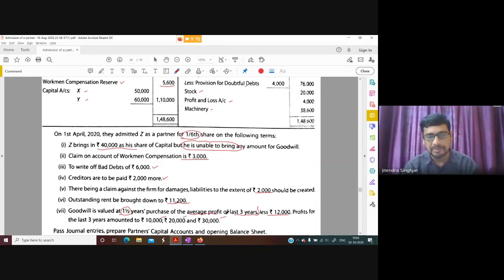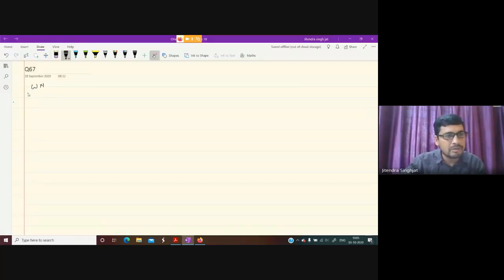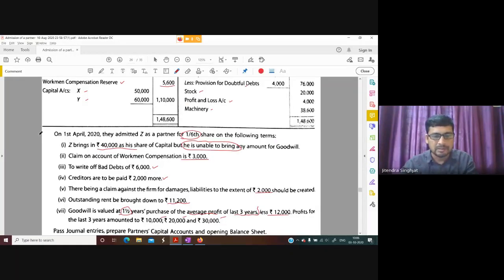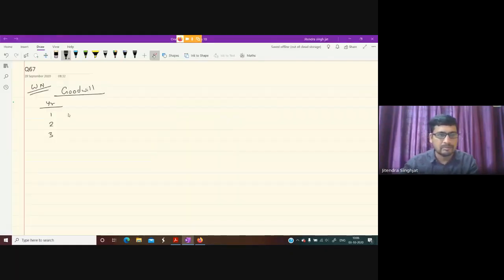Pass journal entries, prepare partners capital account and balance sheet. A very good question, children, here. So we will start this question with working note of goodwill. Working note for calculation of goodwill. So according to question, 3 years profit are given, first, second and third. That is 10, 20 and 30,000.